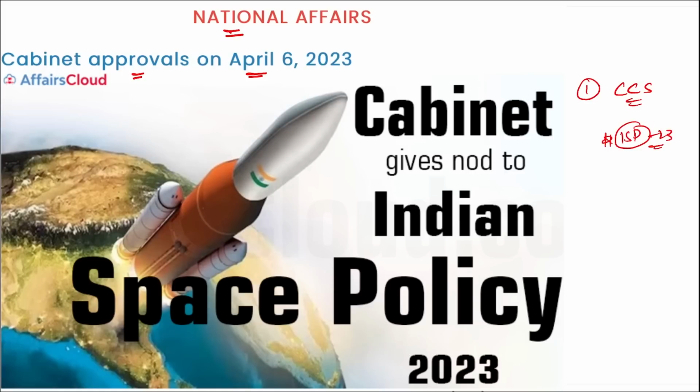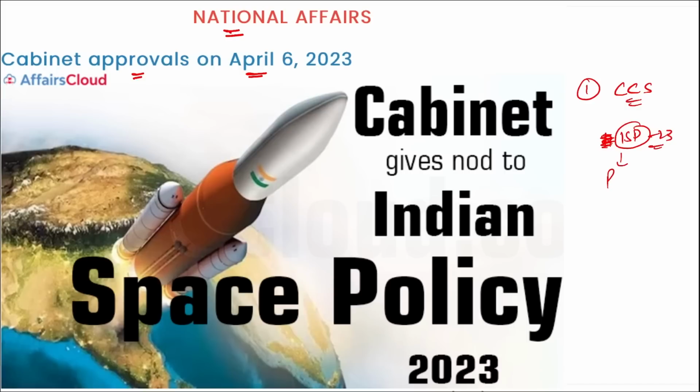According to this Indian Space Policy, even the private players will now be able to participate in the various space activities such as constructing a satellite, rocket, and launch vehicles, as well as collecting and sharing data. Right, earlier this was held with government only, but now even the private players will be able to participate in various activities of space. First thing.